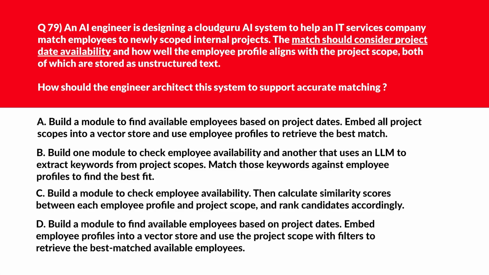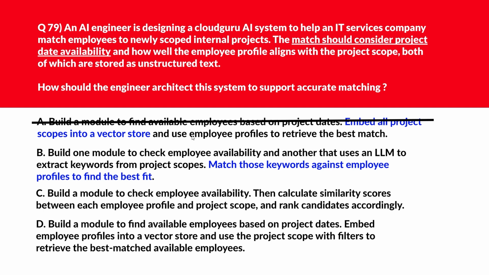Alrighty, here we go with a brainstorming question. Option A, if you look, says embedding project scope limits retrieval flexibility when matching against multiple employee profiles. Incorrect. Let's move to option B now.